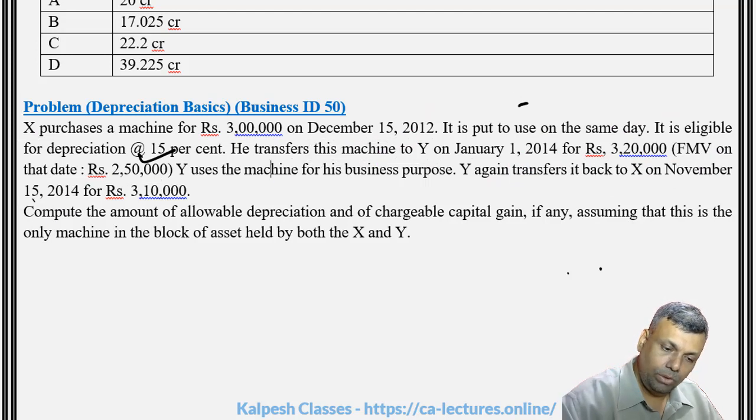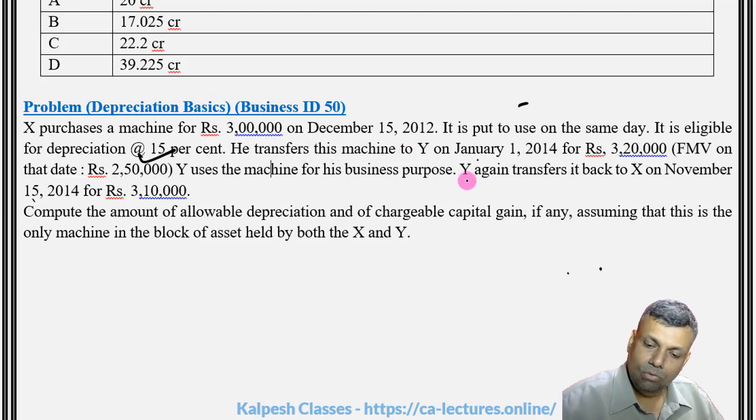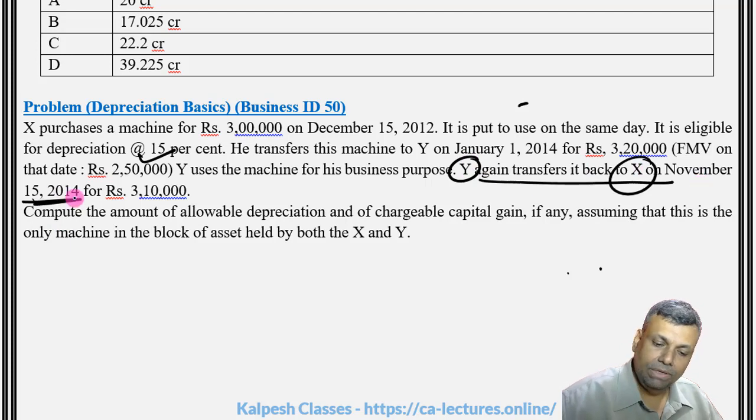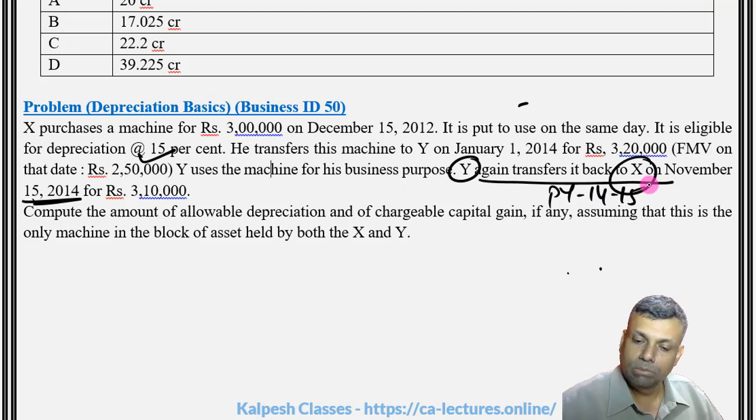Let me do it in a quick possible way. Now Y again transfers this back to Mr. X on November 15, 2014. So November 15, 2014 is going to be previous year 14-15, basically the next following year. So I just call it year number 3.